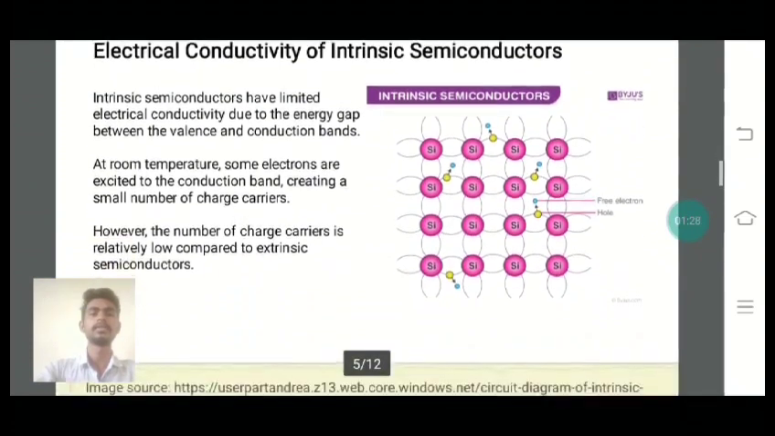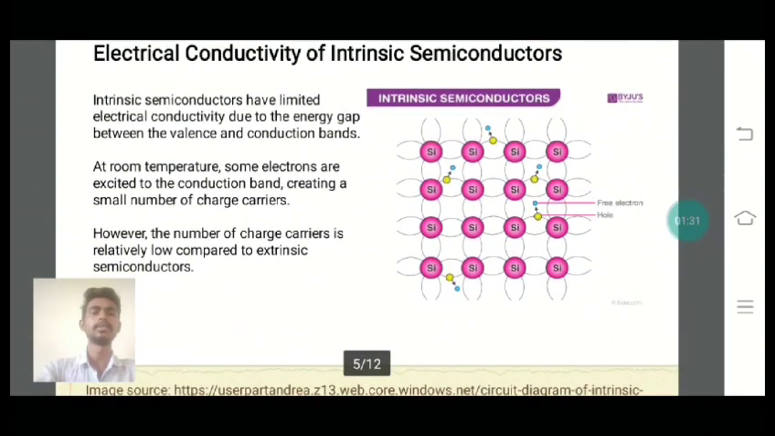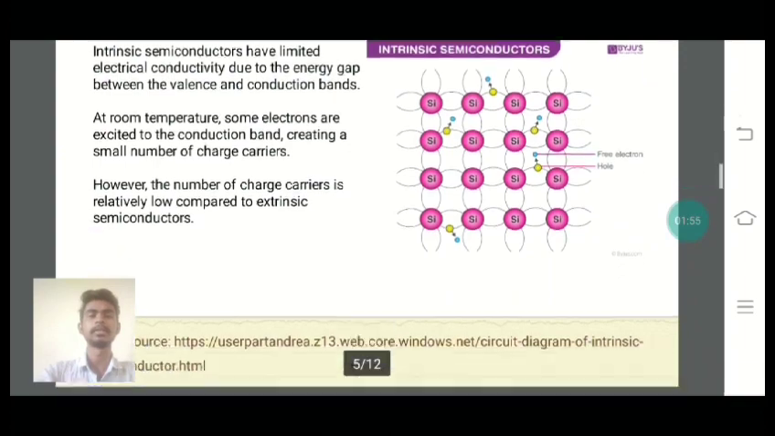The next topic is electrical conductivity of intrinsic semiconductors. Intrinsic semiconductors have limited electrical conductivity due to the energy gap between the valence and conduction bands. At room temperature, some electrons are excited to the conduction band, creating a small number of charge carriers. However, the number of charge carriers is relatively low compared to extrinsic semiconductors.